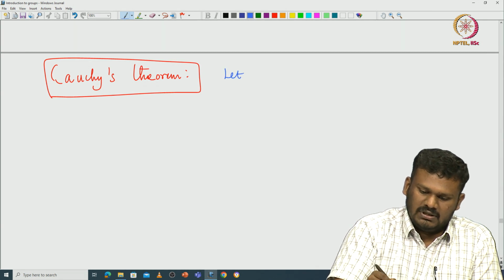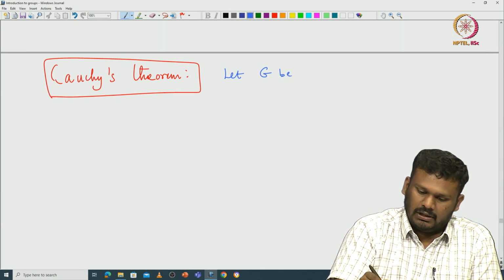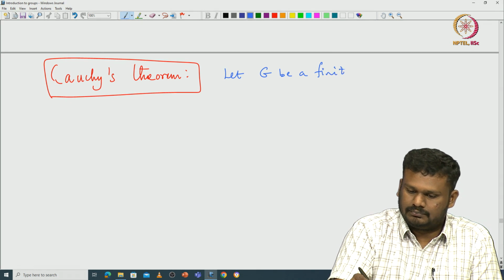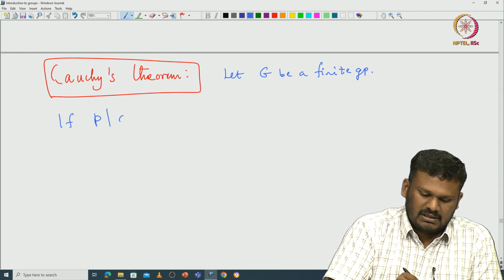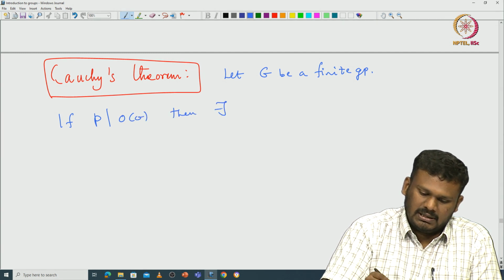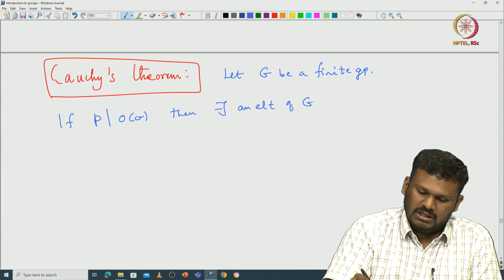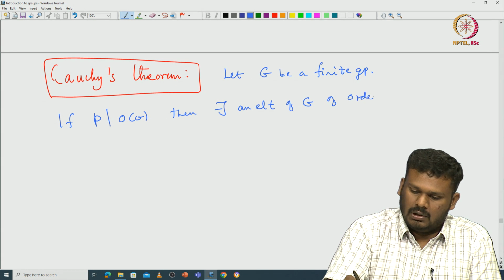Again, all of this is for finite group theory. Let G be a finite group. If p divides the order of G, then there exists an element of G of order p.